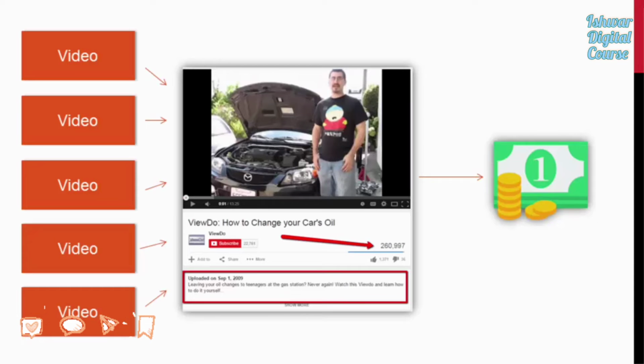Basically, the method consists of this. We are going to find videos that have a lot of views, but the video creator is not taking advantage of those views. We are going to reach out. We are going to offer them some kind of currency, some money or some kind of partnership. In return, they're going to place our website link in their description. Pretty simple.